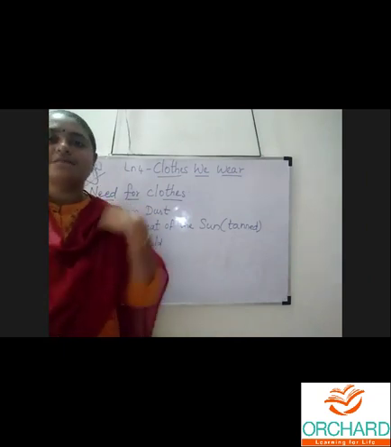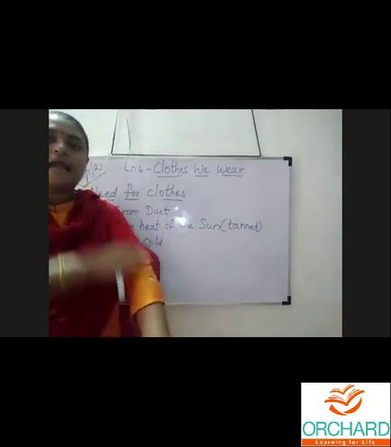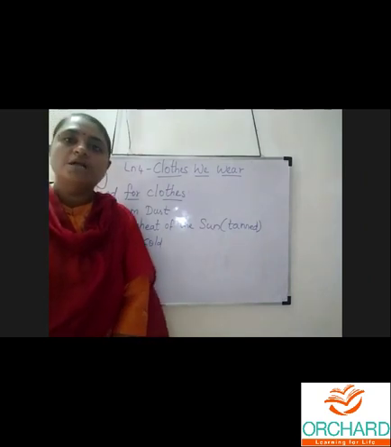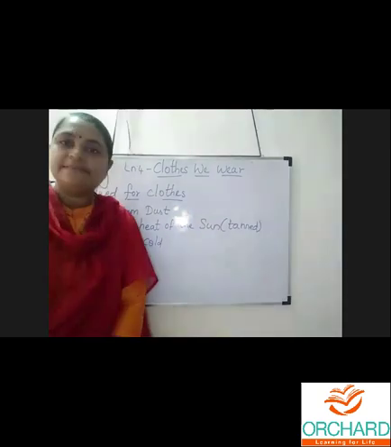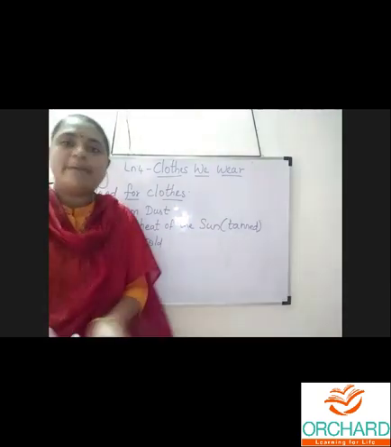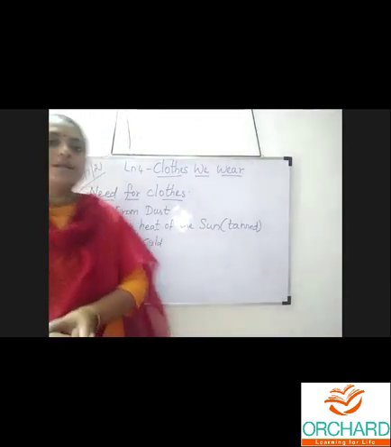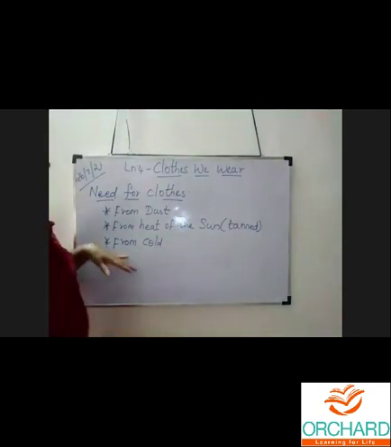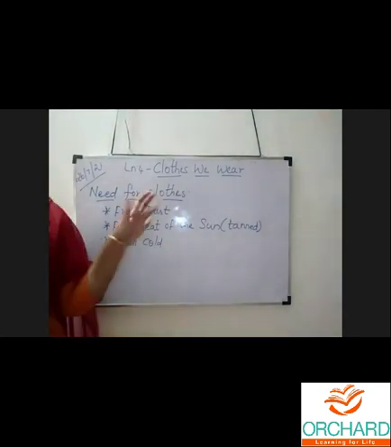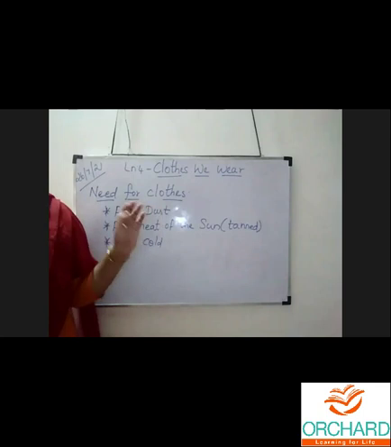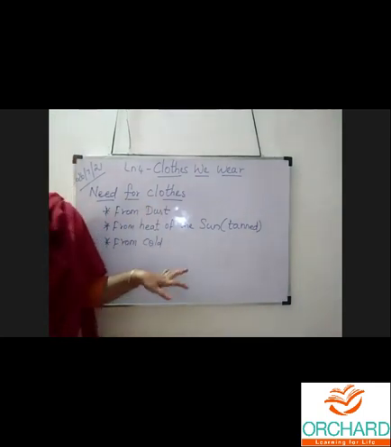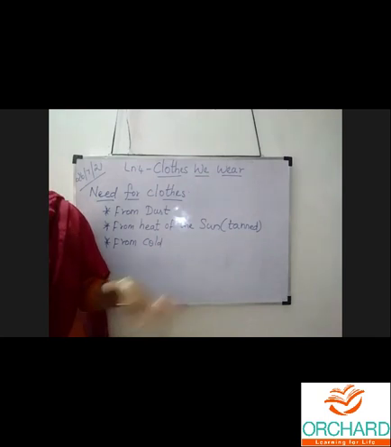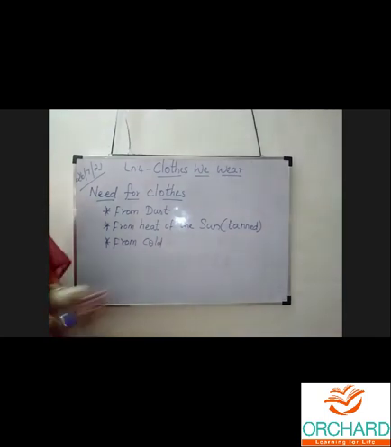If we wear sleeveless, this hand part and all feels very cold. If we wear full sleeves, we can bear that chillness, isn't it? So third thing, clothes protect us from cold. We wear thick and warm clothes to protect us from the cold in winter. Next heading, clothes protect us from rain.